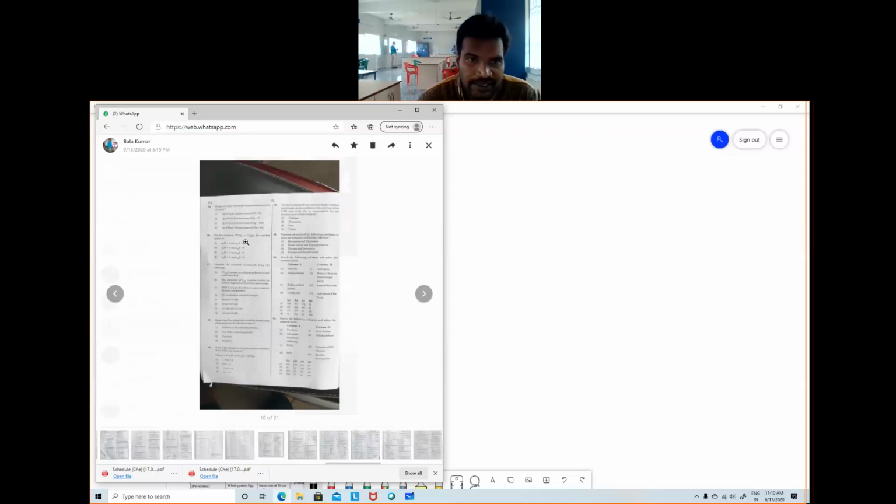Next one, for the reaction 2Cl gives Cl2 gas, the correct equation is. So this is also based upon the thermodynamics concept. Here, two atoms are giving only one molecule. That means the number of molecules or number of atoms are reducing. So definitely the entropy will decrease. Del S value was negative, and also here two chlorine atoms are combining and giving one molecule, meaning there was a bond formation.